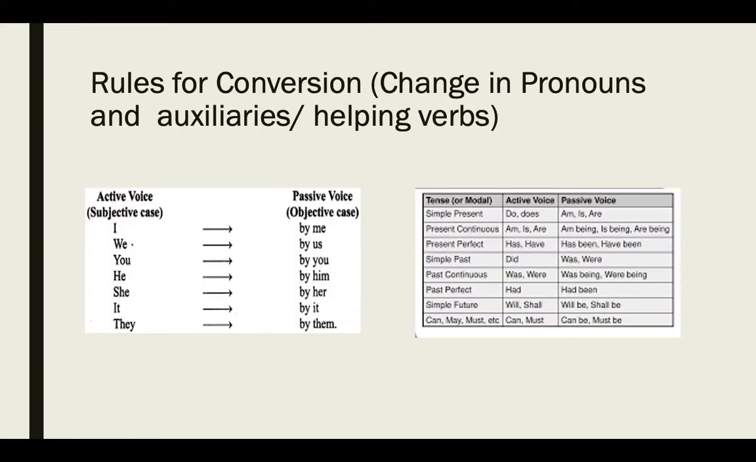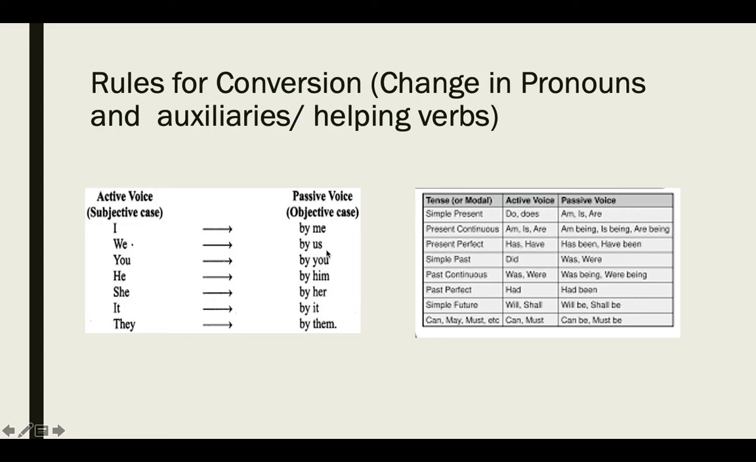Now we are moving towards rules for conversion: change in pronouns and auxiliaries. Auxiliaries means helping verbs. So first of all, look at the left-hand side where we are talking about pronouns. Here we have pronouns in the nominative or subjective case, like I, we, you, he, she, it and they. And here on the right side, I will become me when you put it in the place of the object.